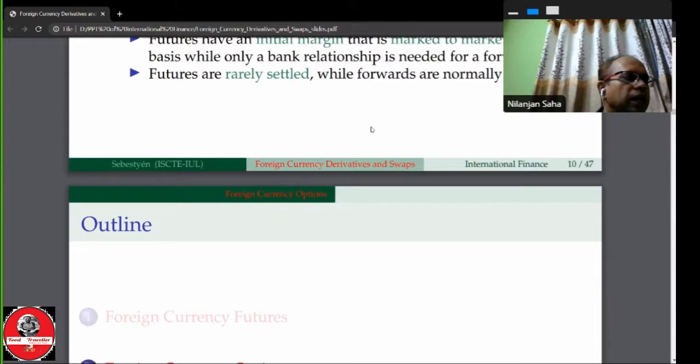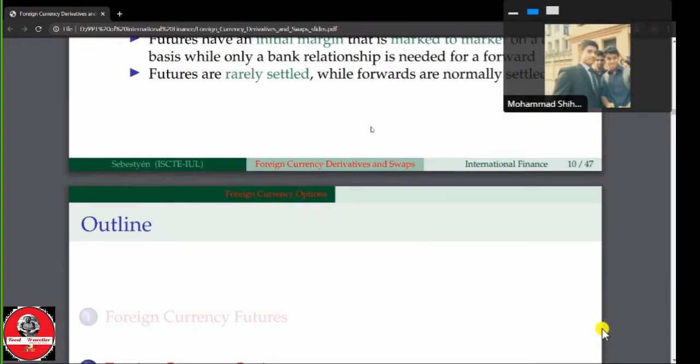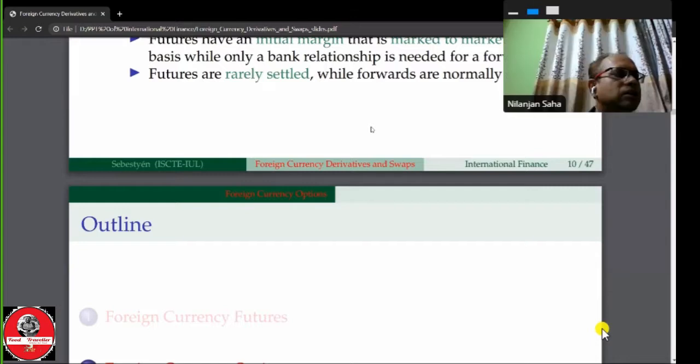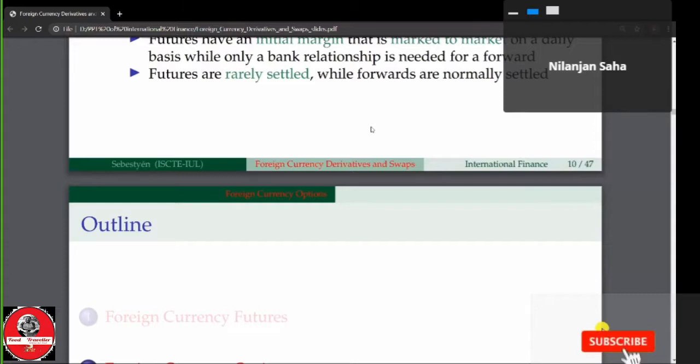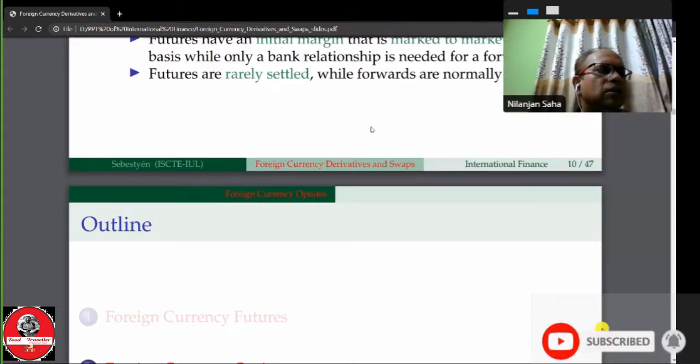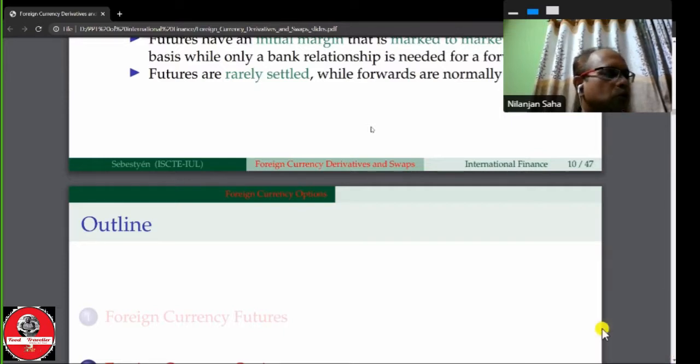There are also other differences. They are not on the slide, but you have to note them. What are these? Trading hours. Future contracts are traded on an organized exchange floor, so trading occurs only during working hours. But forward contracts are negotiated between banks and individuals, and with other banks through telecommunication linkage, so the market is open 24/7. This is the case for trading hours.